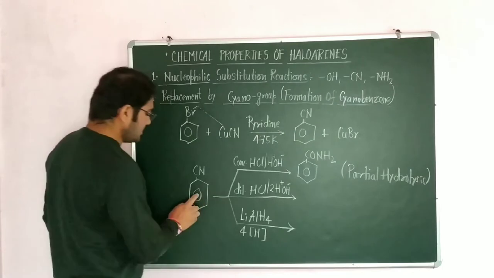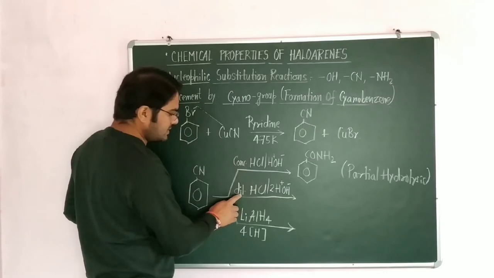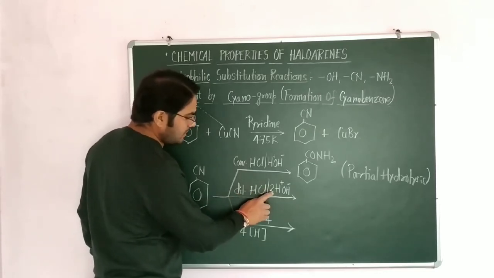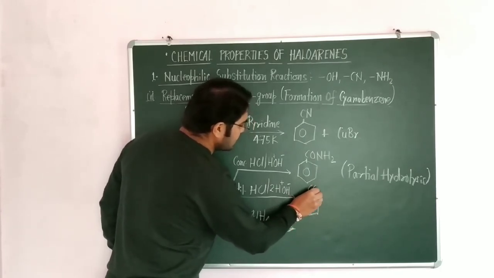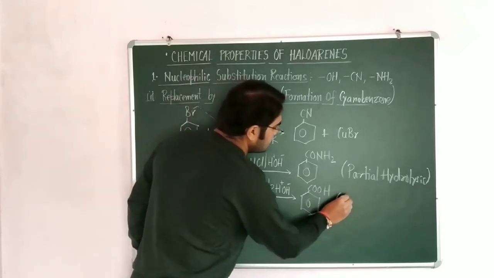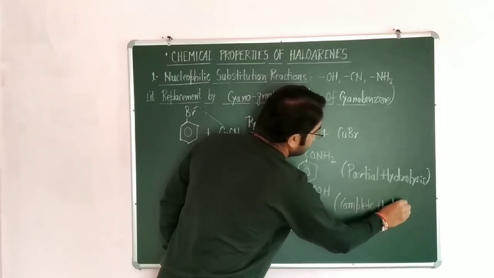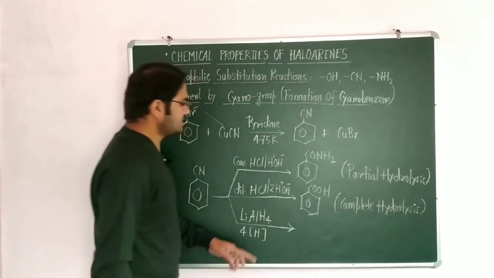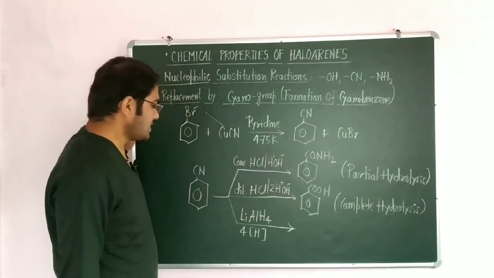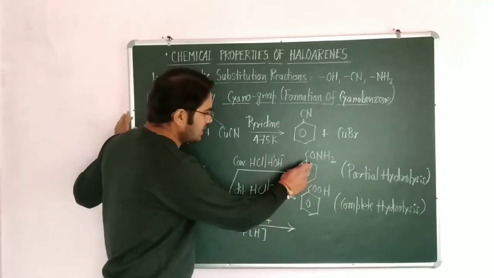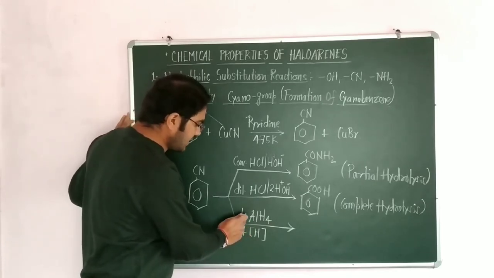And the second reaction is when cyanide reacts with dilute HCl. Here it is concentrated, here it is dilute, and twice HOH stands for complete hydrolysis. Complete hydrolysis of this compound gives acid. This reaction takes place in 2 steps. First it proceeds with partial hydrolysis, then one more time H ions are introduced and it is converted into, this is amide, this is acid, and the next reaction is reduction in the presence of LiAlH4.